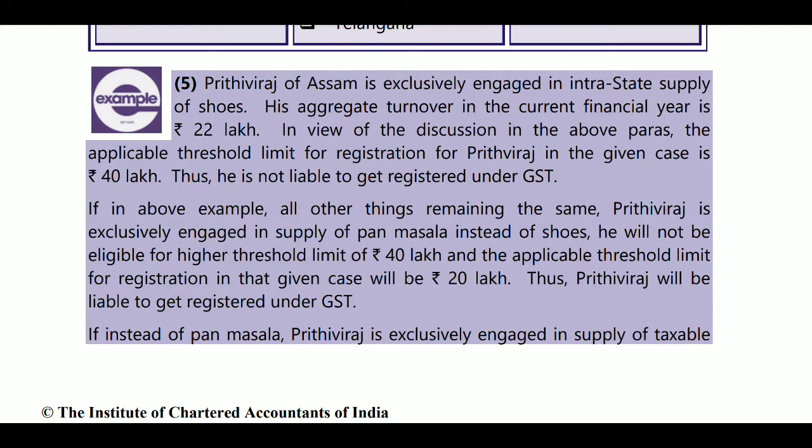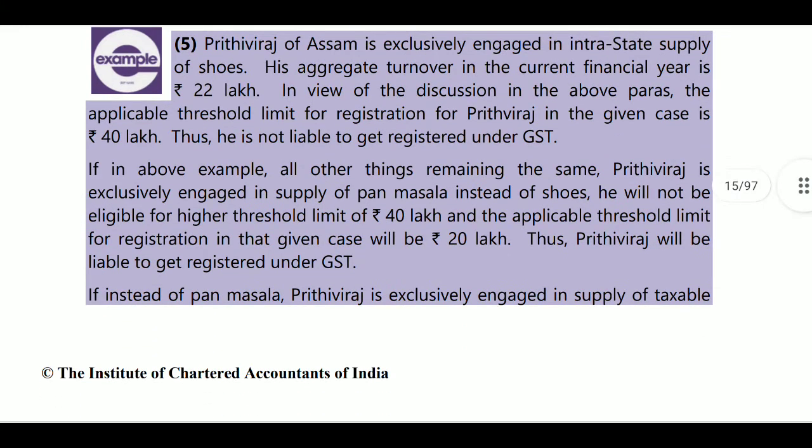He is exclusively engaged in interstate supplies of shoes, so he is exclusively engaged in goods. So his turnover limit will be 40 lakhs. His aggregate turnover in the current year is 22 lakhs. In view of the discussion in the above para, the applicable turnover limit for registration for Prithvi in the given case will be 40 lakhs. Thus he is not liable to get registered under GST.